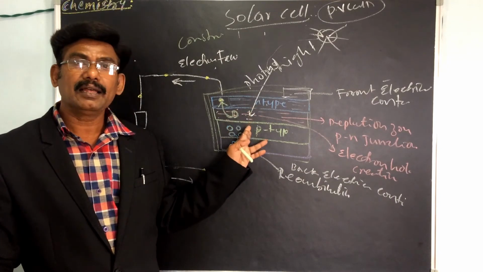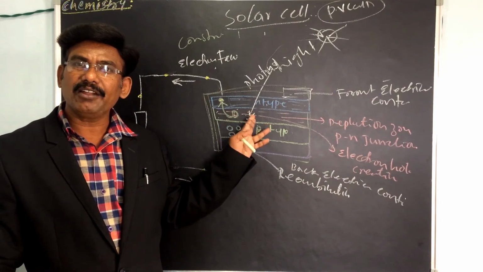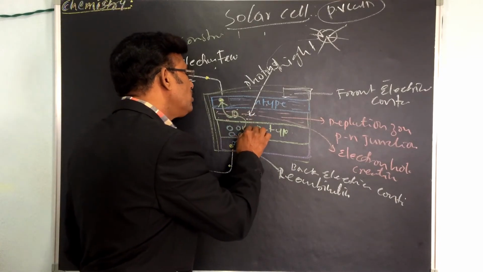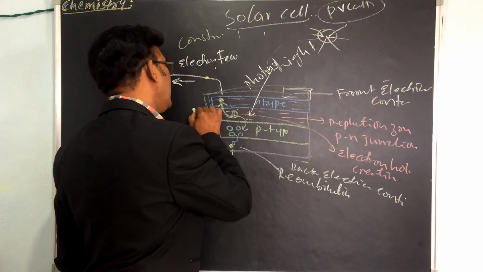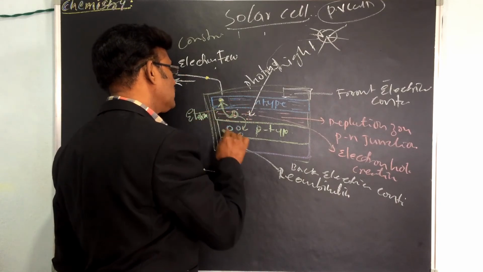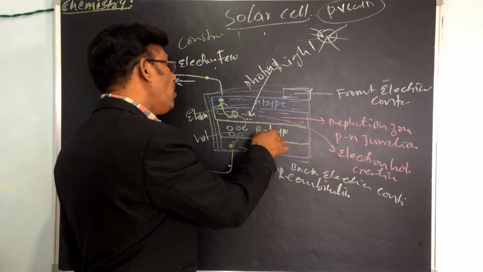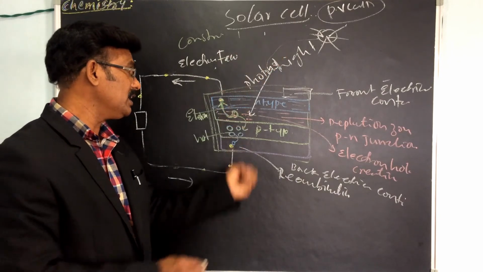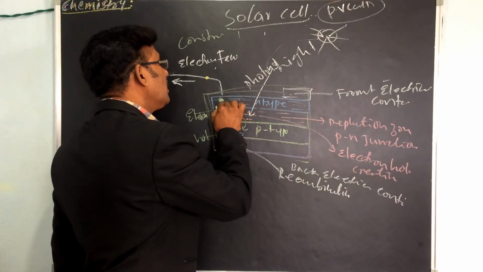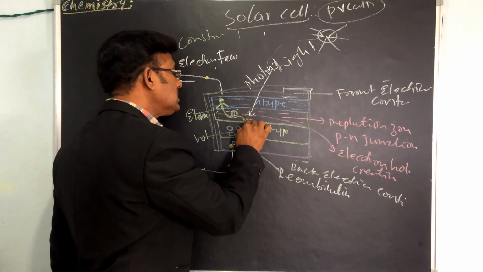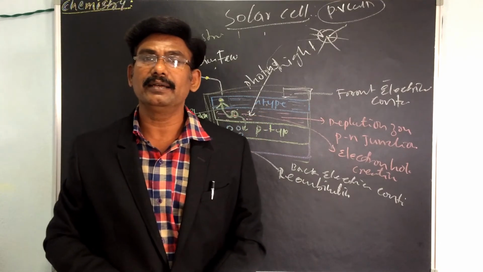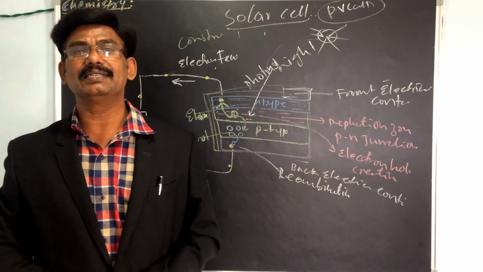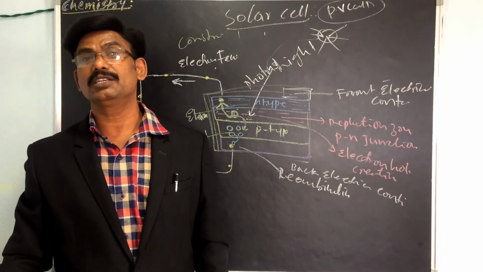Similarly, the holes in the depletion zone can quickly come to the P-type side of the junction. These are the electrons, these are the holes. Holes come to this side, the P-type. When light is absorbed from the sun, the electrons come to the N-type side and holes come to the P-type side. They cannot cross the junction further because of the barrier potential of the junction.